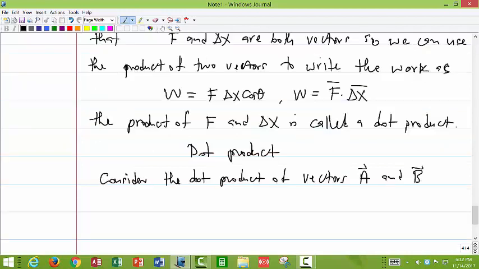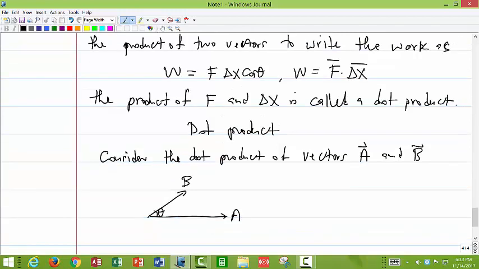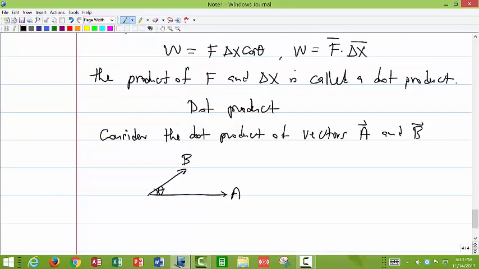For example, suppose we have two vectors a and b. Let's say this is vector a and that's vector b, and there's an angle theta between them. Then we can say that the projection of b onto a is this section here. This is equal to b cosine theta.